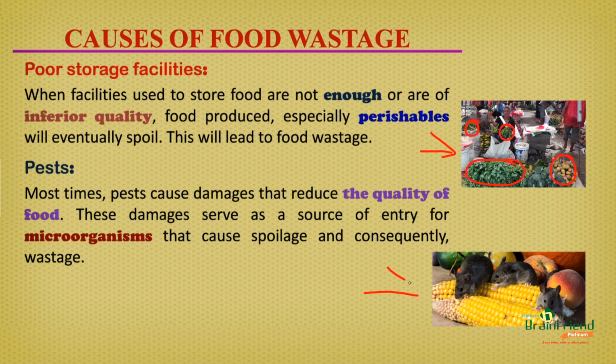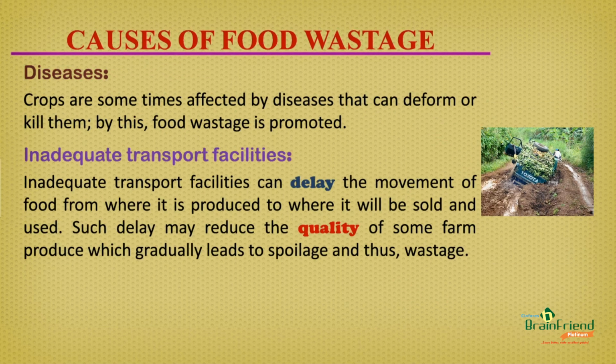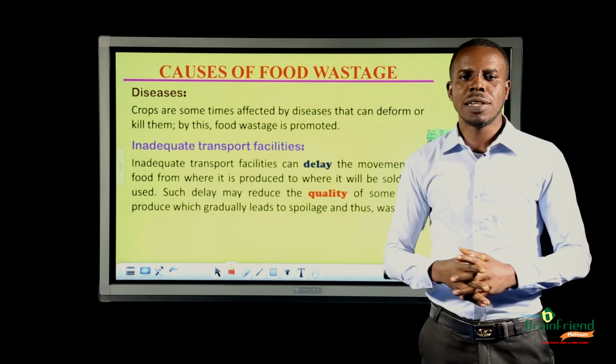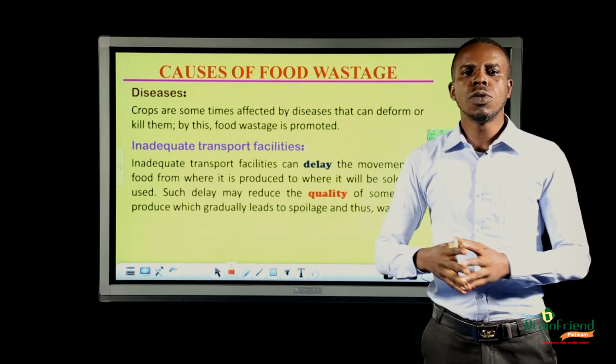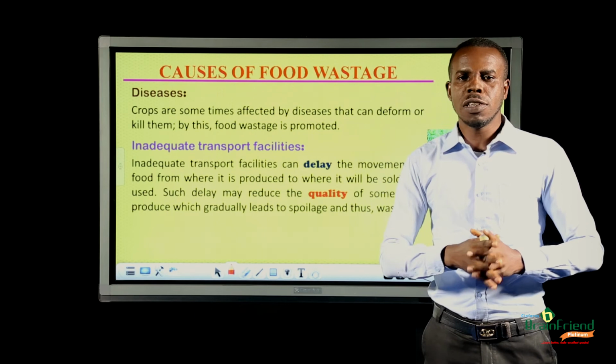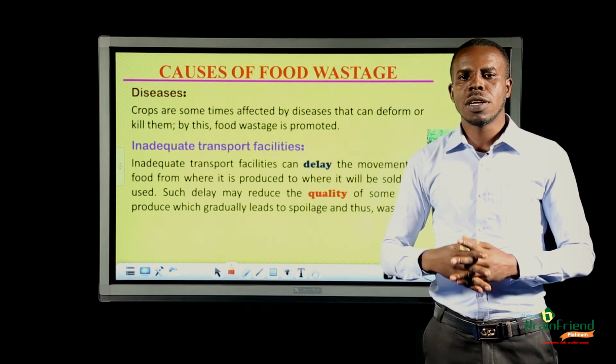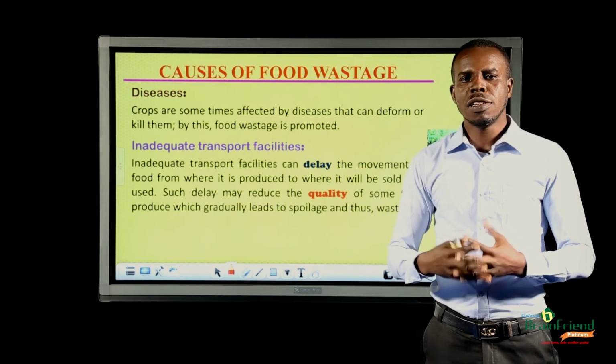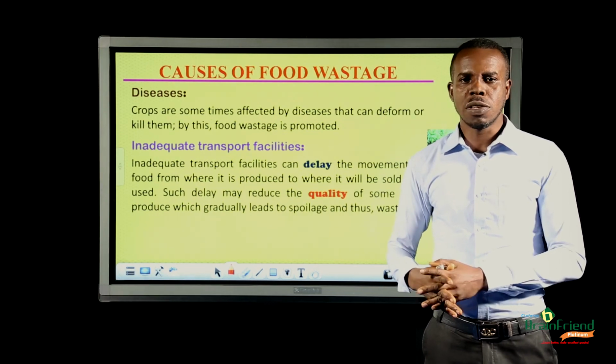This is a typical image of pests feeding on a food product. The spots where they feed may serve as a point where microorganisms can enter the food product and cause spoilage. Crops sometimes are affected by diseases. These diseases reduce the quality of these crops and eventually cause some of them to die. This can lead to food wastage.